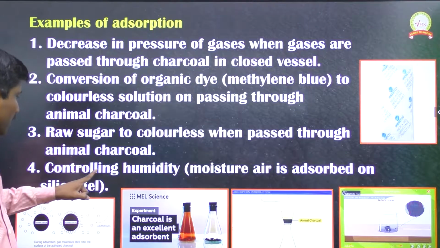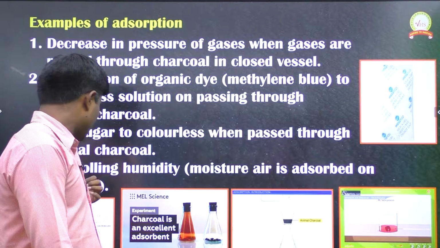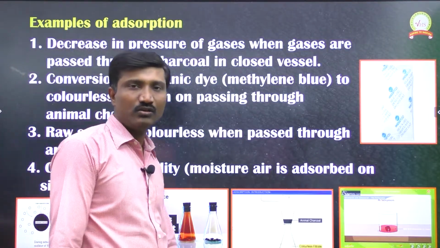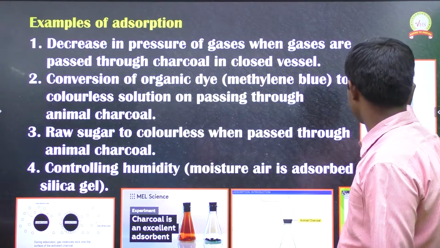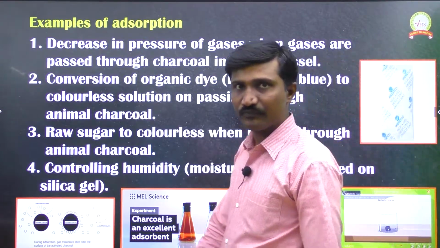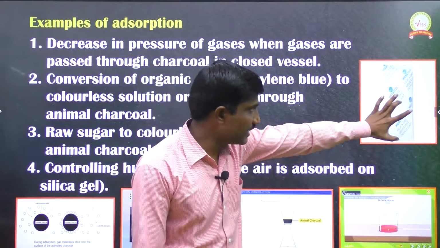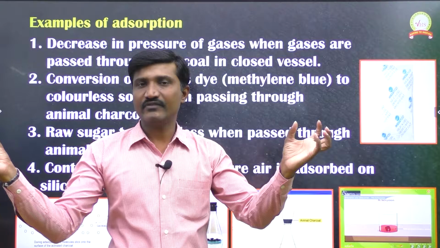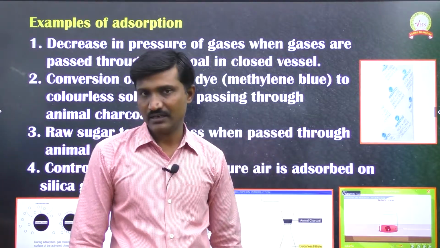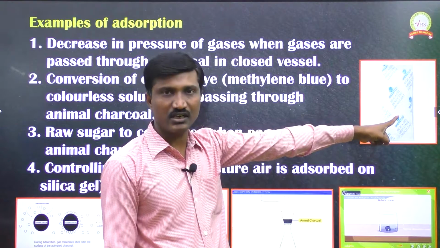And then controlling humidity through silica gel. In this silica gel, what is happening? I am taking this silica gel. If we keep it in our classroom, then whatever moisture is present in the air will come and occupy the surface of this silica gel.